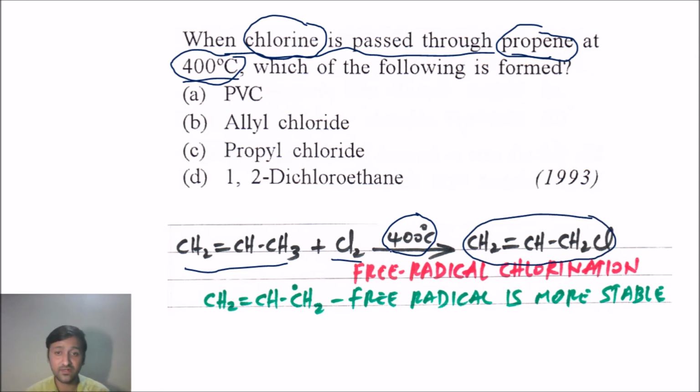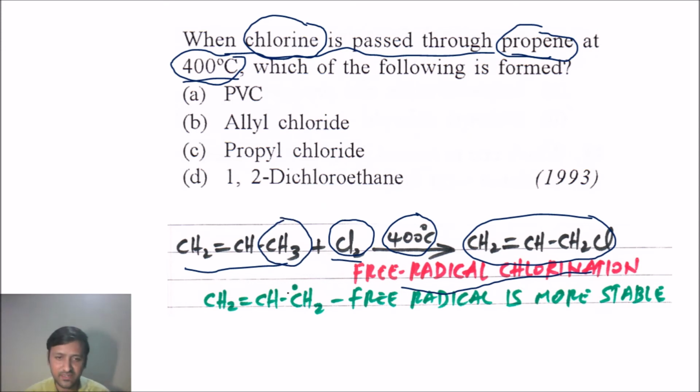This is because at high temperature, as I said, chlorine breaks homolytically to form chlorine free radicals, and the reaction is a free radical chlorination reaction. Now if we see the substrate molecule here, why do we get only a chlorine substituting in the allylic position?